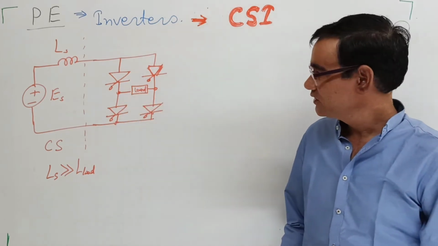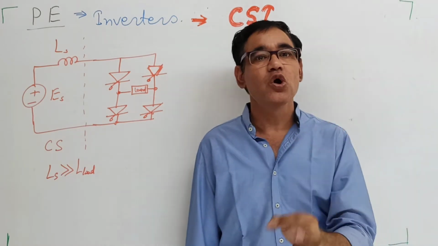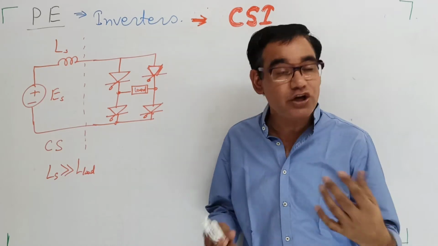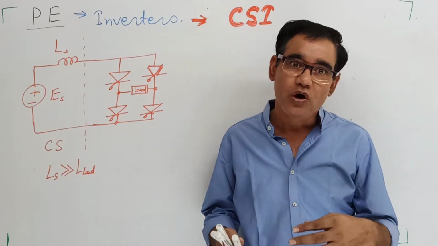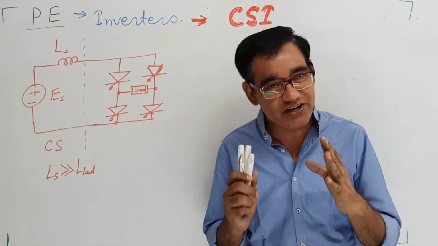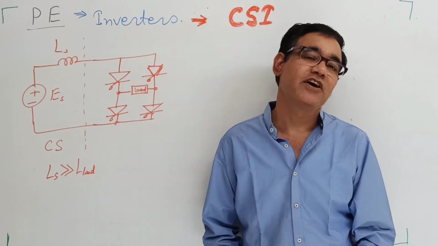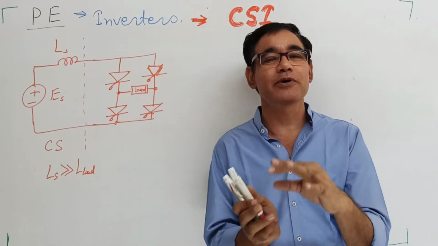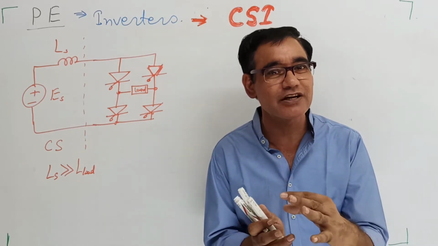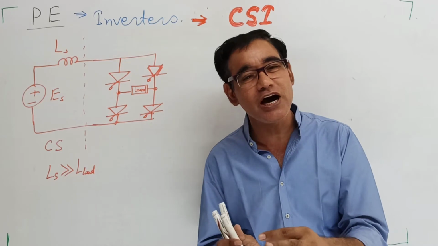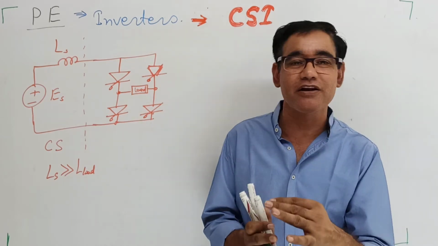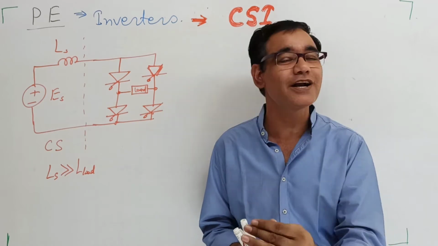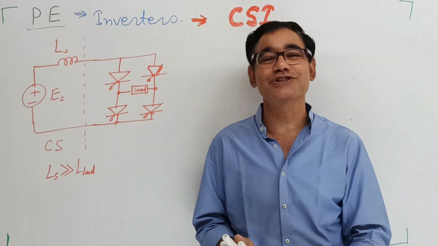So this is the load we are connecting in between. How does it work? The cycles in the first half and the second half are both equal. In one half we are producing the positive cycle of the output current, and in the other half we are producing the negative cycle of the output current, not the voltage but the output current, because it is a current source inverter.